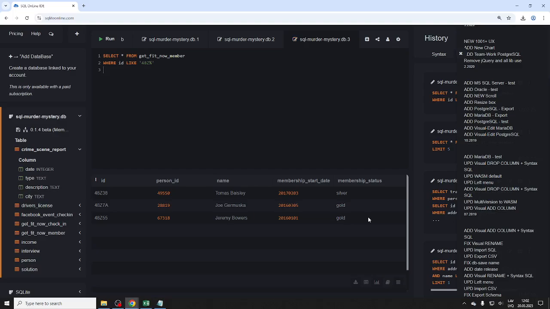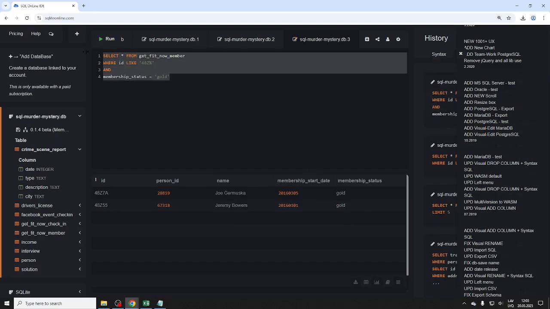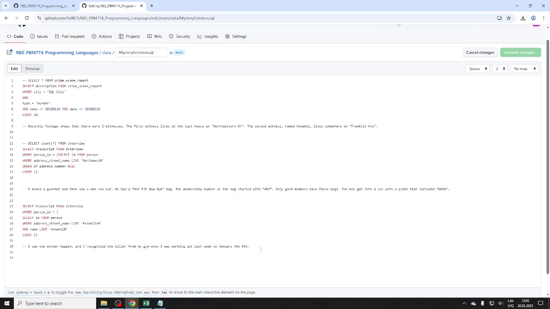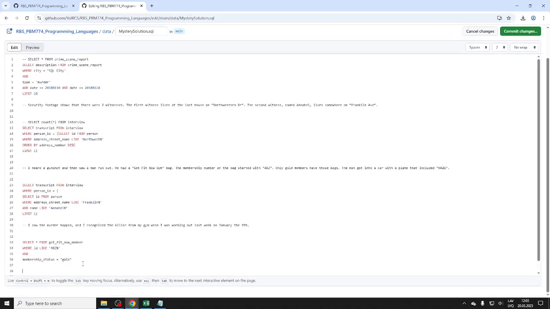Also, just because, again, all suspects are innocent before proven guilty. So let's do membership status and membership ID, and status equals gold, of course. Gold. Yeah, but of course I have to be case sensitive here. So we have 2. Not ideal, but a step up. So let's add it here. That's the next query, and our results.